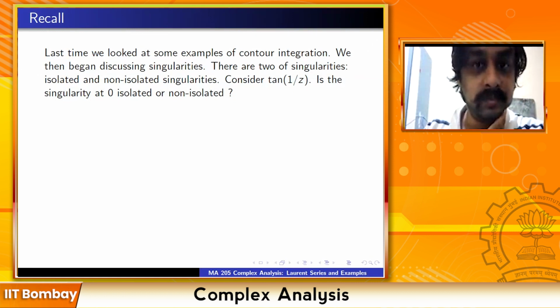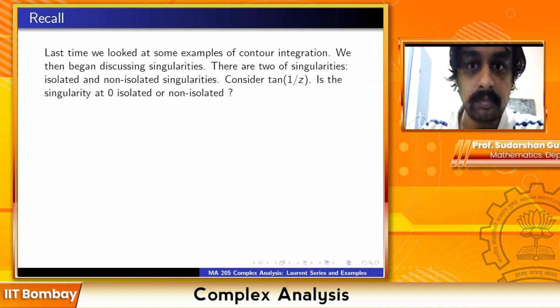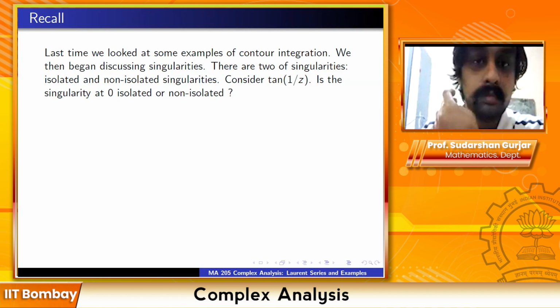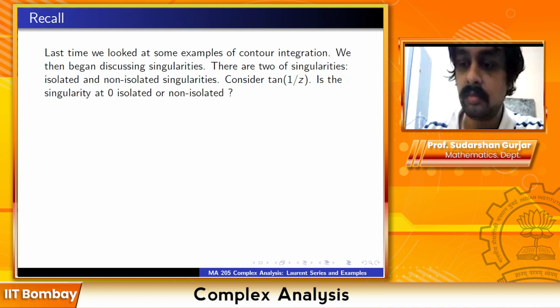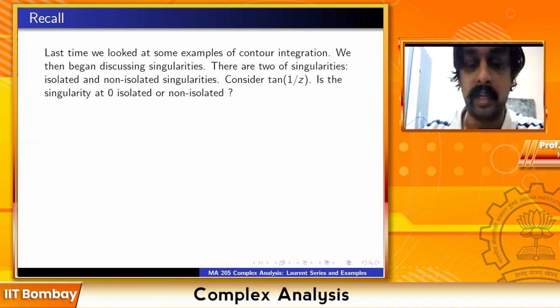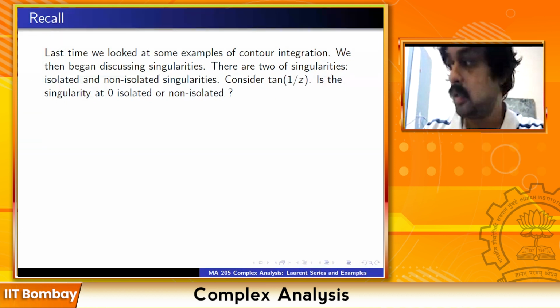Is it non-isolated? Can you give the reason? Because the function is not continuous, so we cannot have one value which will make it holomorphic. No, the set 1 by n pi by 2, all of those are singularities. Correct. So 0 is the limit point of singularities.